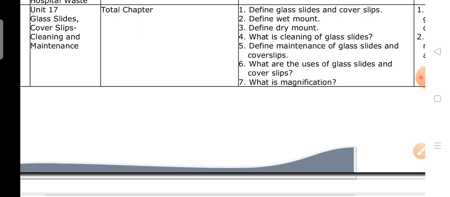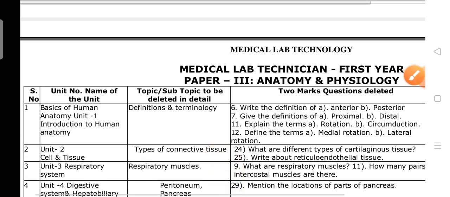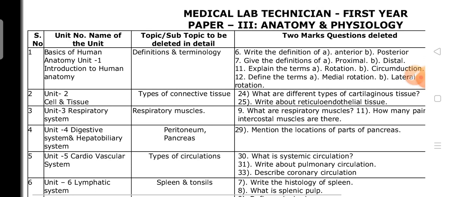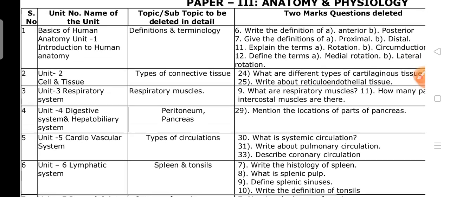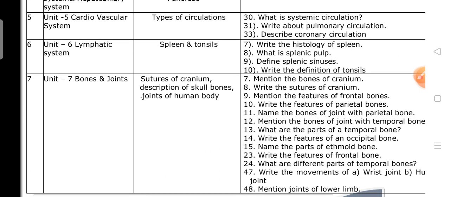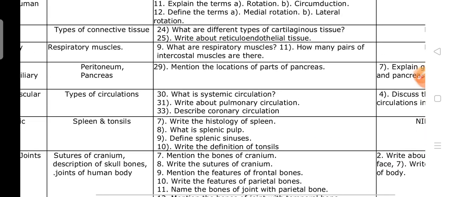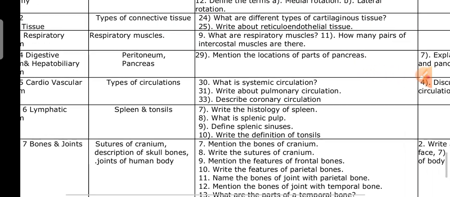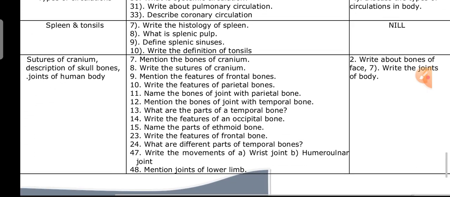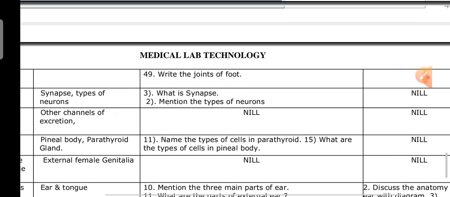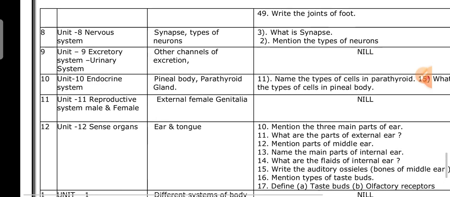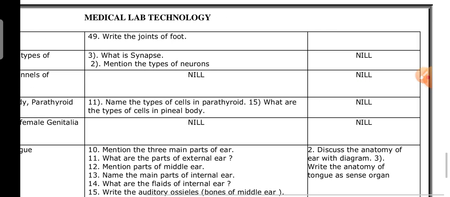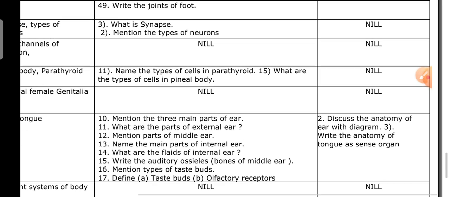Next, paper 3, anatomy and physiology. These are all the things. Unit name, topics, 2 marks questions and 6 marks questions also deleted. Next, 8, 9, 10. Next, unit 1.